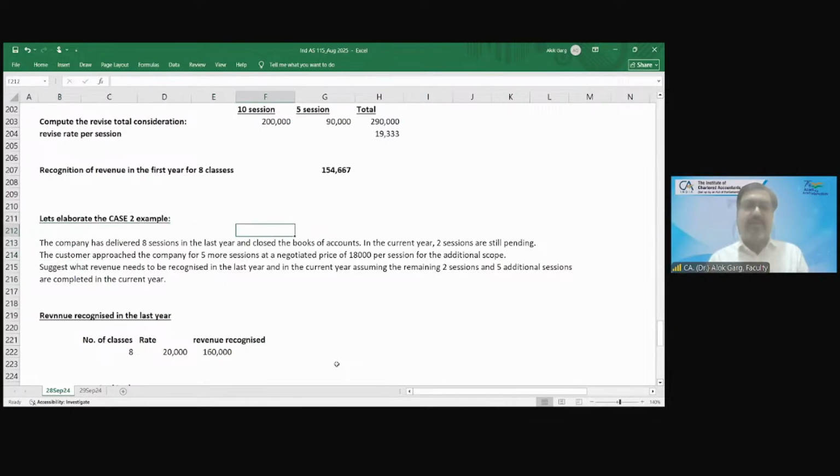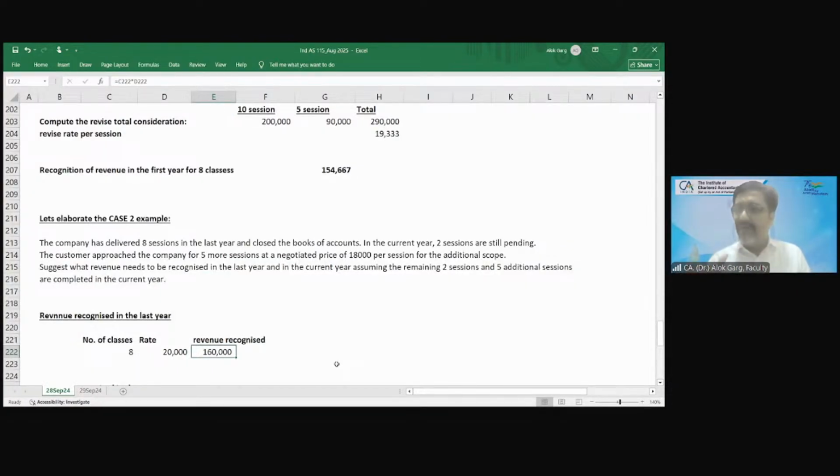इसको थोड़ा और elaborate करते हैं. The company has delivered 8 sessions in the last year and closed the books of accounts. In the current year, 2 sessions are still pending. The customer approached the company for 5 more sessions at a negotiated price of 18,000 per session for the additional scope. Suggest what revenue needs to be recognized in the last year and in the current year, assuming the remaining 2 sessions and 5 additional sessions are completed in the current year, right? Okay. तो क्या करेंगे? This is your example which you are asking.